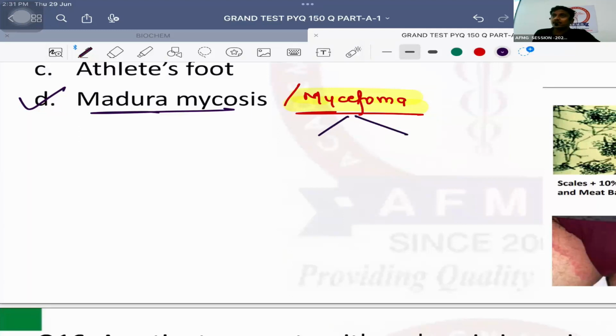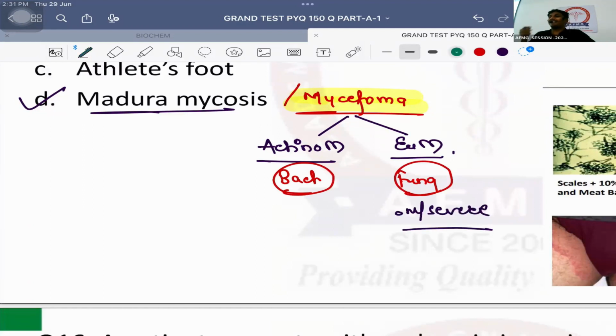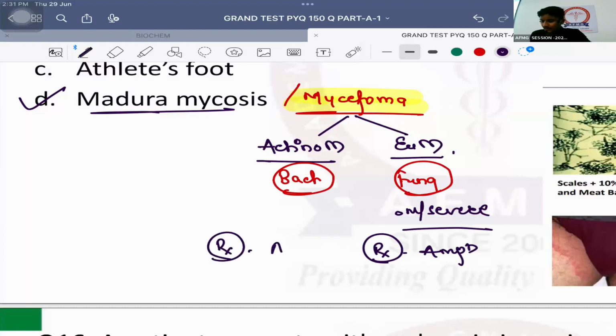Mycetoma can be of two types. The bacterial version is known as actinomycetoma and the fungal version is known as eumycetoma. Please remember. So bacterial is actinomycetoma and fungal one is eumycetoma. More severe is, very good. The fungal one is more severe. It also causes osteomyelitis or damage of the bone. Therefore, the treatment for eumycetoma will be always amputation. But for actinomycetoma, the treatment can be antibiotics because the patient will respond well to antibiotics also.